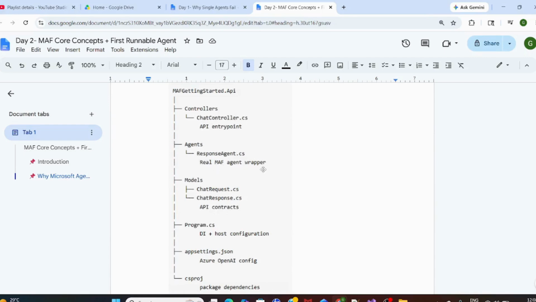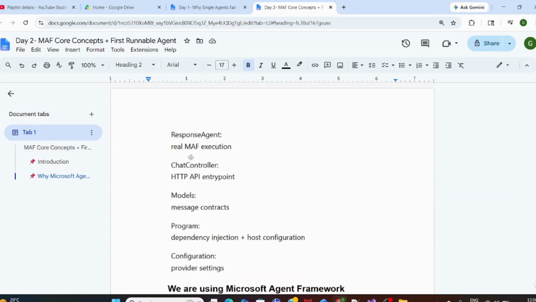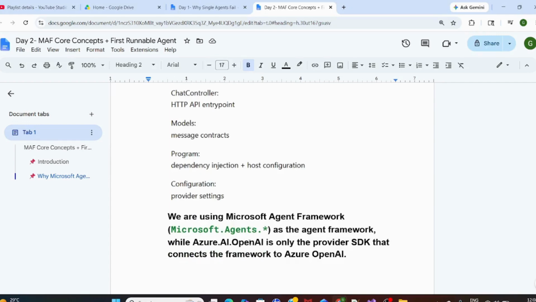ResponseAgent, that is the real MAF agent wrapper. This is our API controller, agent wrapper, and finally it will talk to the Azure OpenAI, and this is the API request response. So responsibilities: response agent, chat controller, model, program dependency. So I hope you understand we are using Microsoft Agent Framework as the agent framework, while Azure AI OpenAI is the only provider SDK that connects the framework to the Azure OpenAI. So if you want to connect MAF with Azure OpenAI, then you need Azure.AI.OpenAI.